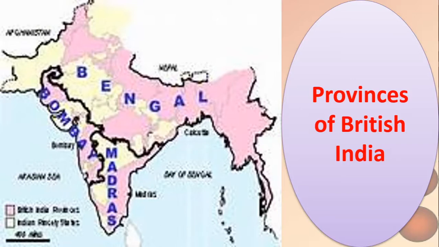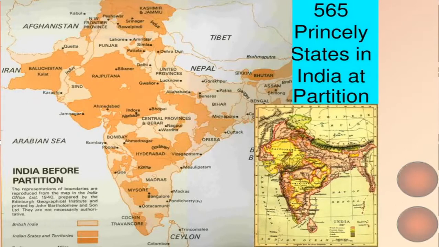Otherwise, you can see here that Bengal meant almost the entire northern belt. You will also see that there were 565 princely states when India became free. All these orange patches that you can see here were the princely states. How many princely states were there? There were 565 princely states in India when the partition happened.